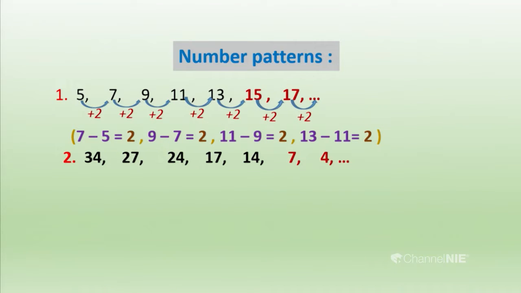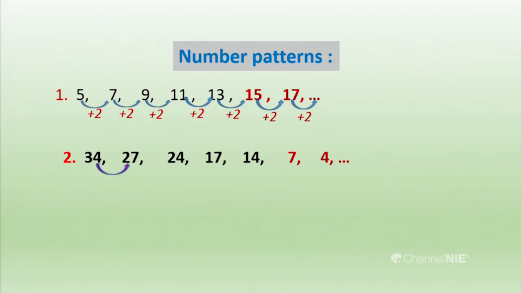Let's see the next number pattern, how it is coming. You have to subtract 7 from 34, then you may get 27. Then you subtract 3 from 27, you may get 24. Then you subtract 7 from 24, you may get 17. Like that we can see an order there: 7, 3, 7, 3. So it's happening already there.